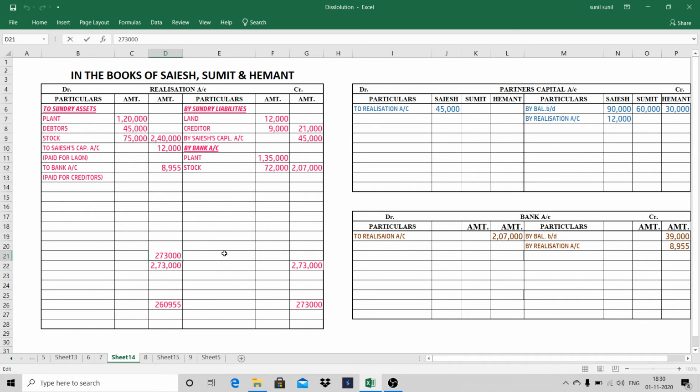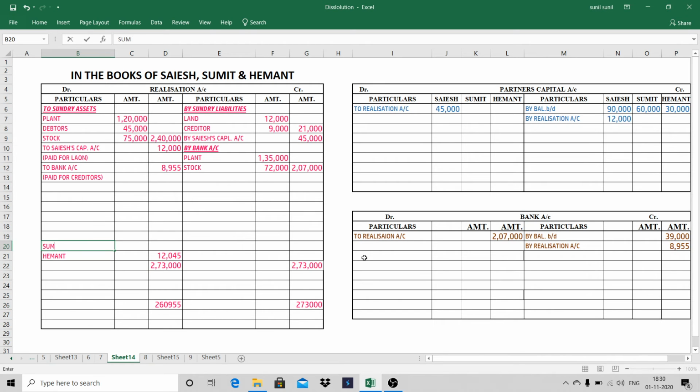Here debit side is lower, right? So 2,73,000 minus 2,60,955. I am getting 12,045 rupees. I'll take the name of partner. Last partner is Hemant.